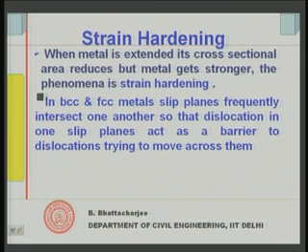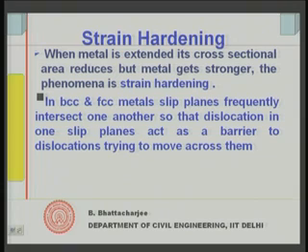In body centered cubic and face centered cubic metals, slip planes frequently intersect one another, such that dislocations in one slip plane act as a barrier to the dislocations trying to move across them. So, that is what it is, right.